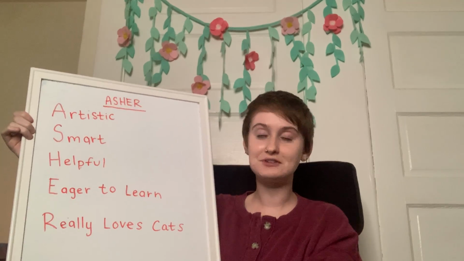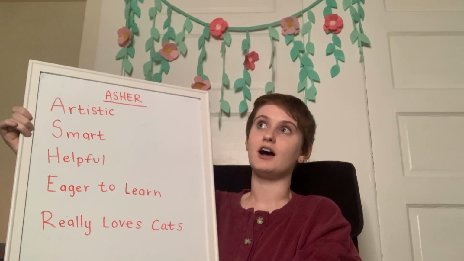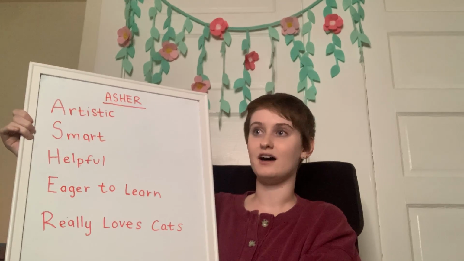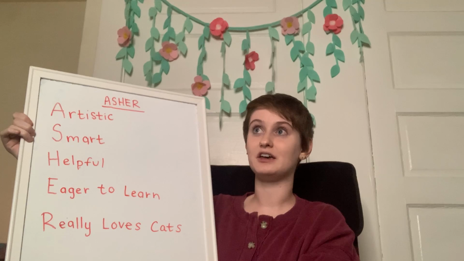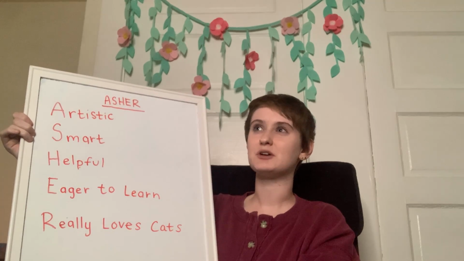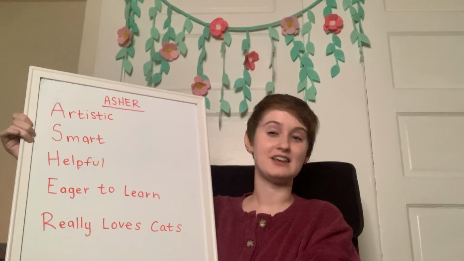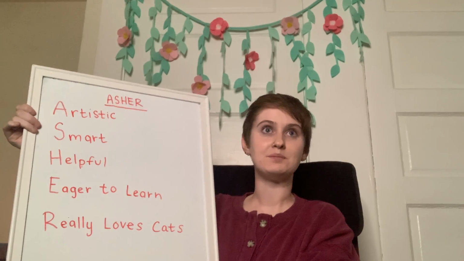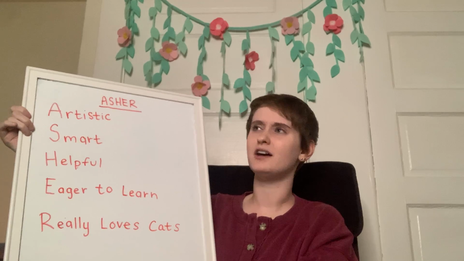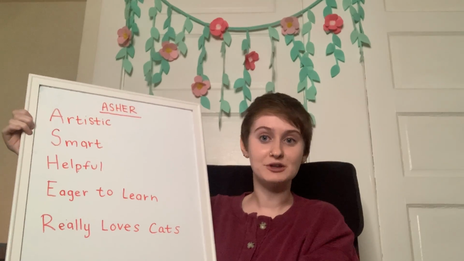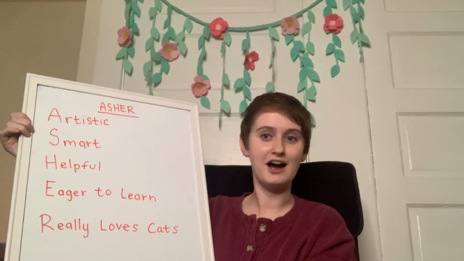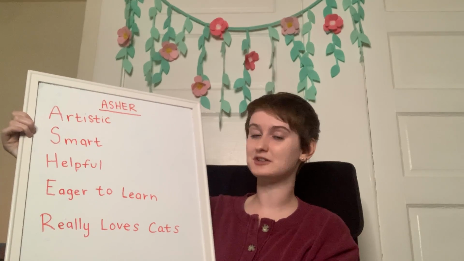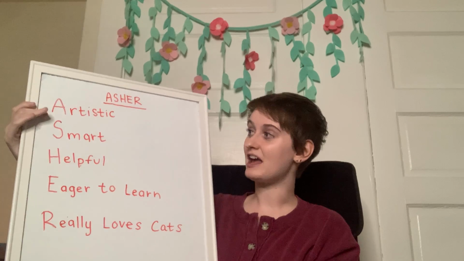Let's think of some A words that are adjectives. We could have said awesome, we could have said artistic, athletic? I wouldn't say that I'm athletic. You could have said active, I would say I'm active. I wouldn't describe myself as angry, but that's an adjective. You could say angry, but I hope that you guys aren't angry. But hopefully you can find some good A words if you have an A in your name.